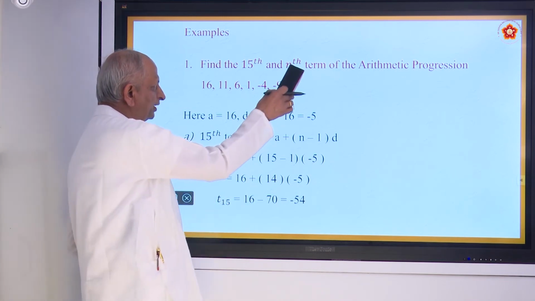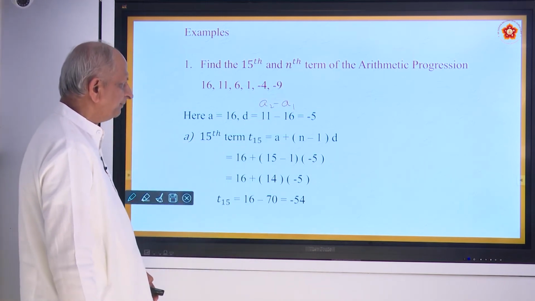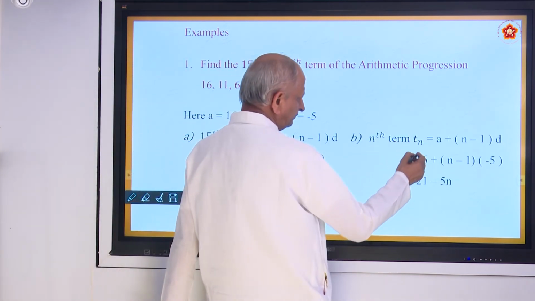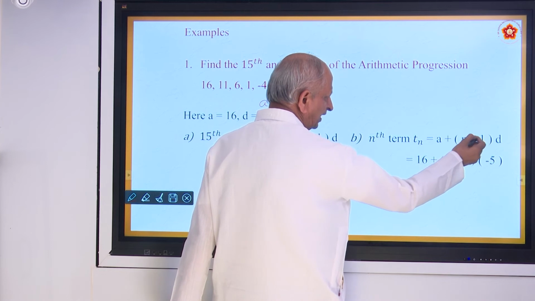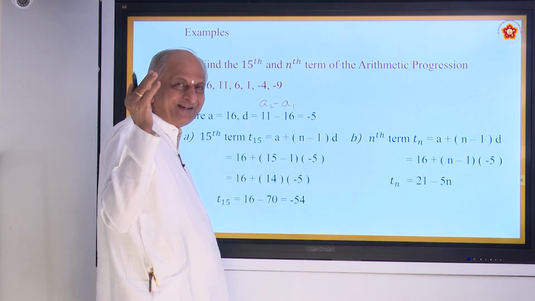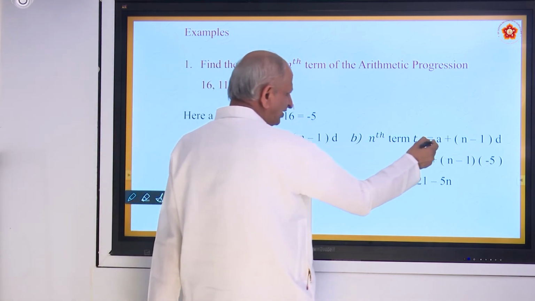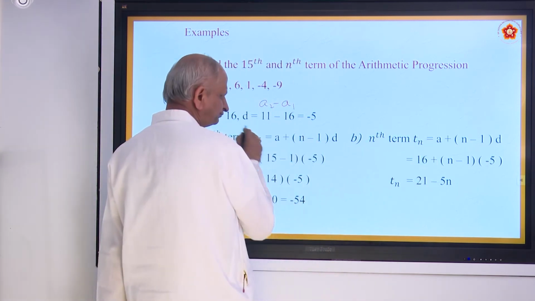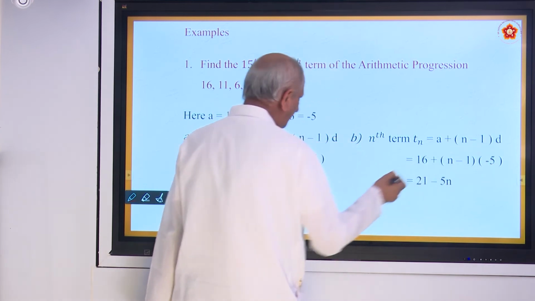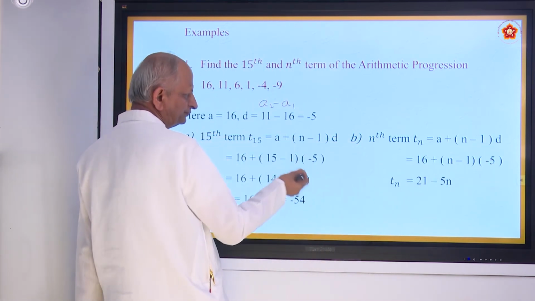And there is one more question. What is the nth term? The nth term Tn is equal to a plus n minus 1 into d. You must repeat it about 10 times, otherwise you can't remember. So a is how much? 16, plus n minus 1, and d is minus 5.